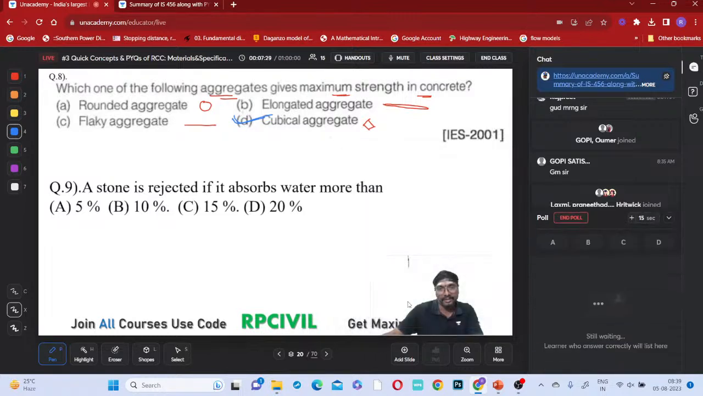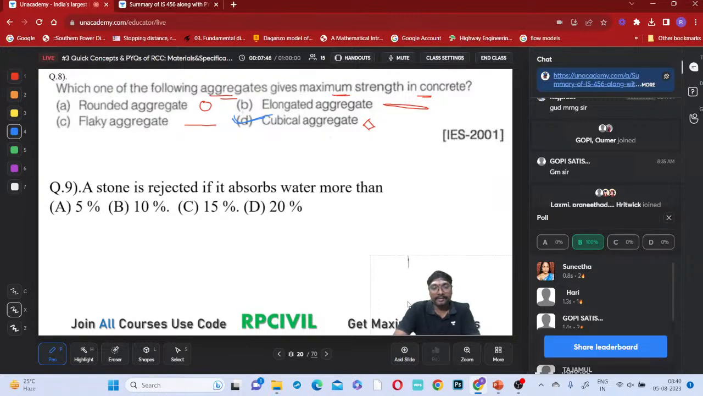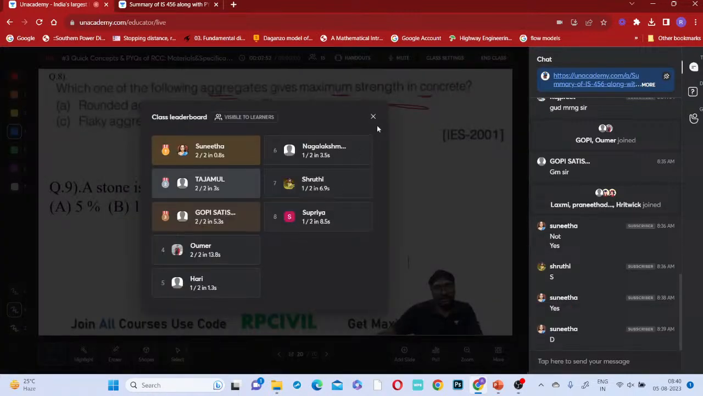Already we have seen this point. I am giving only 15 seconds. 100% correct answer. Very good. So this is the leaderboard: Sunita first, Tajamul second, and Gopi third.